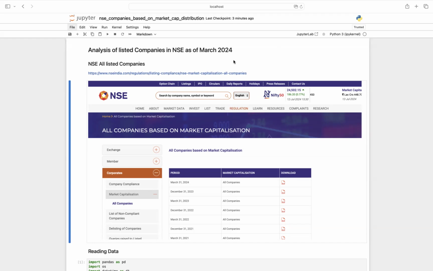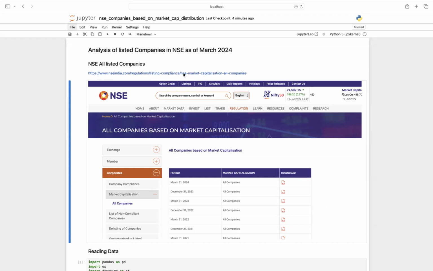So the data I'm going to use is from this link, which is from NSE India itself. The National Stock Exchange of India provides a list of all the companies that are listed as at the end of each quarter.